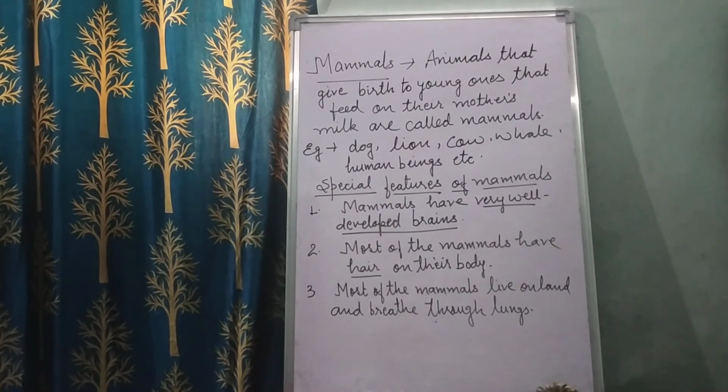So what are mammals? Animals that give birth to young ones that feed on their mother's milk are called mammals. So children, we have completed this chapter.